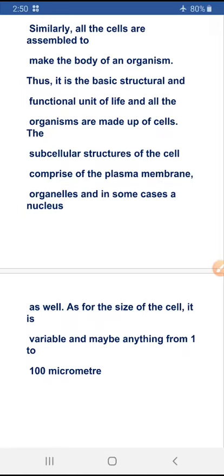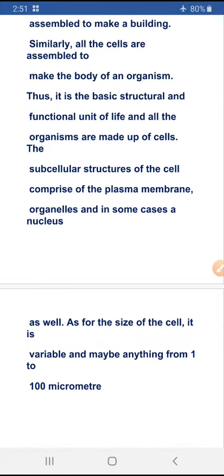So we can say cells are the basic structural units of all living organisms. Cells are the functional units of all organisms, as cells carry out all the body functions of an organism.